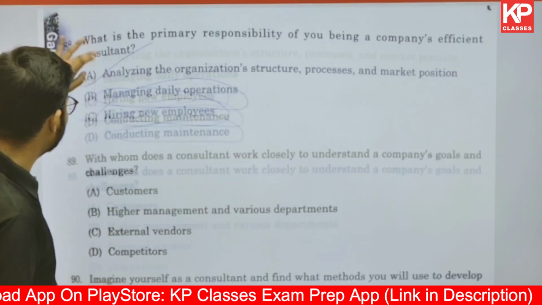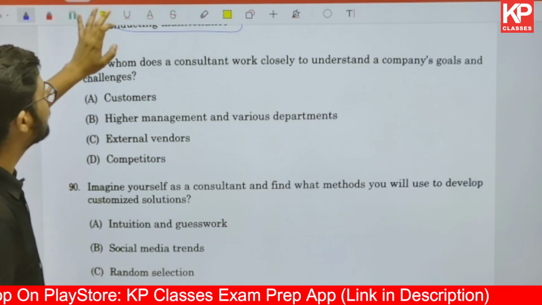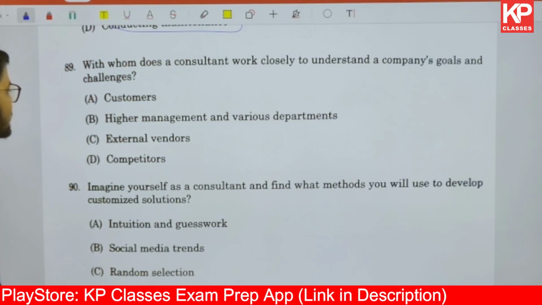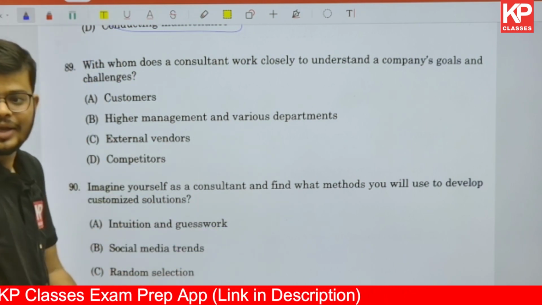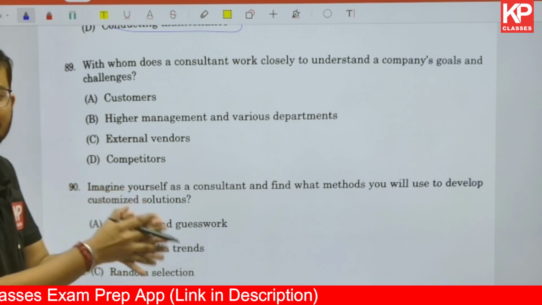Then question 89 says, with whom does a consultant work closely to understand the company's goals and challenges? That is, whom does a consultant work with in order to understand the company's goals and challenges?